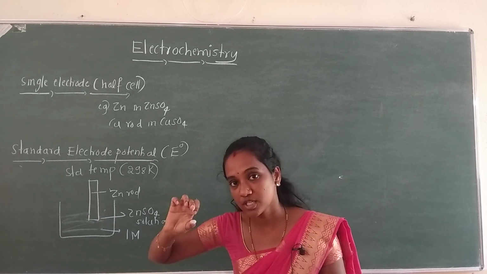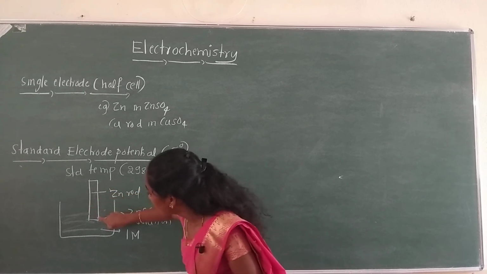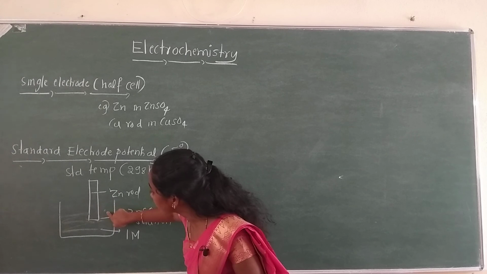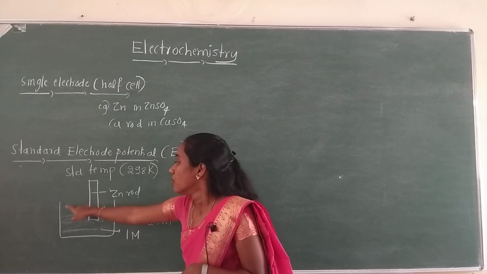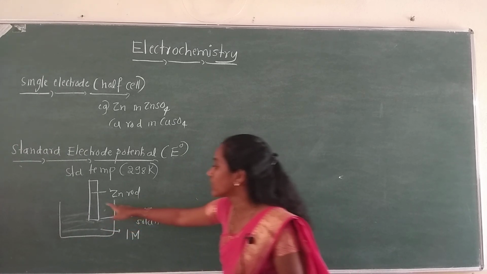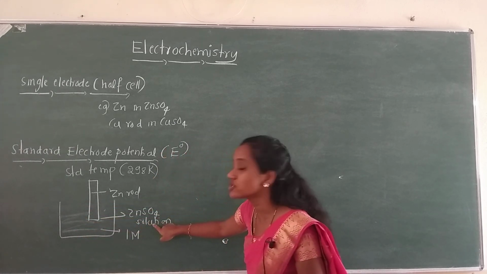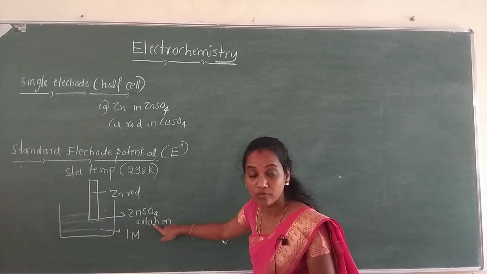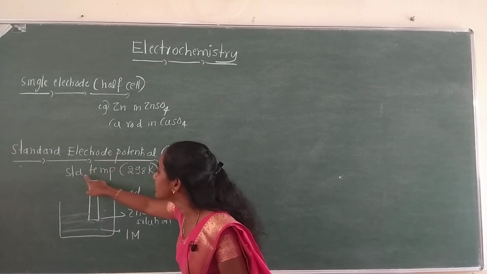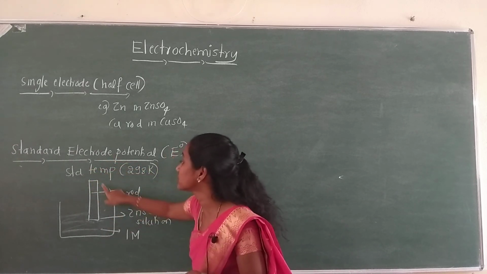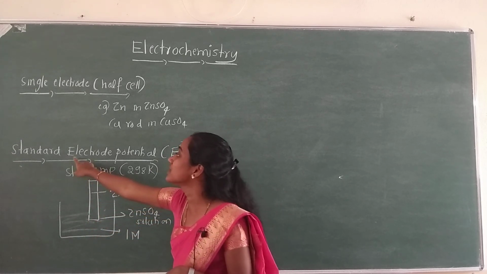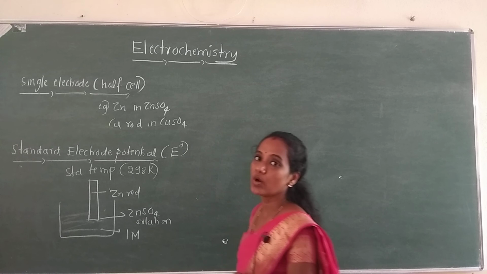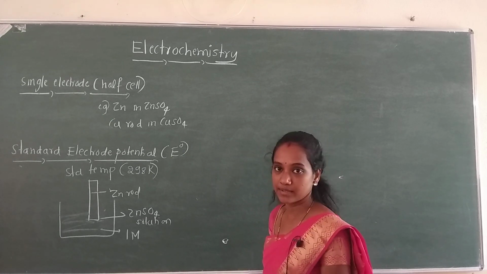So electrode potential is nothing but the potential developed at the interface between electrode and electrolyte, right? Now, when the concentration of the electrolyte solution is unity or 1 molar and at standard temperature, if we measure the electrode potential, then that electrode potential is nothing but standard electrode potential. Clear?